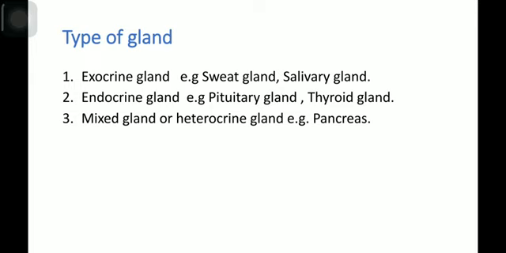Pancreas is a good example of a mixed gland or heterocrine gland, because the pancreas contains both exocrine and endocrine glands. Pancreas is part of the digestive system. Its exocrine portion secretes enzymes which are involved in various food digestion. But the endocrine portion of the pancreas is called the islets of Langerhans. It contains various kinds of cells which secrete important hormones like insulin and glucagon.